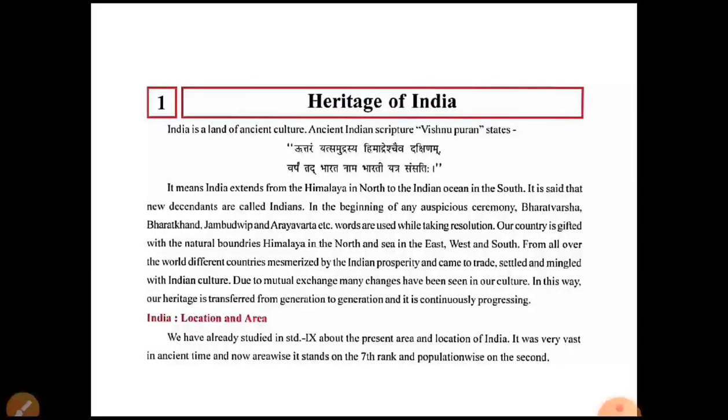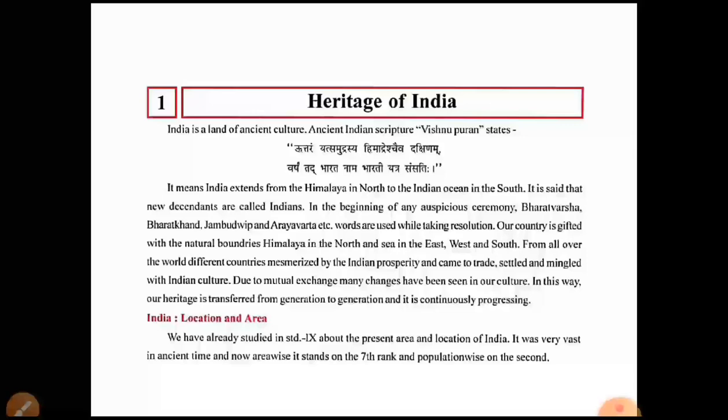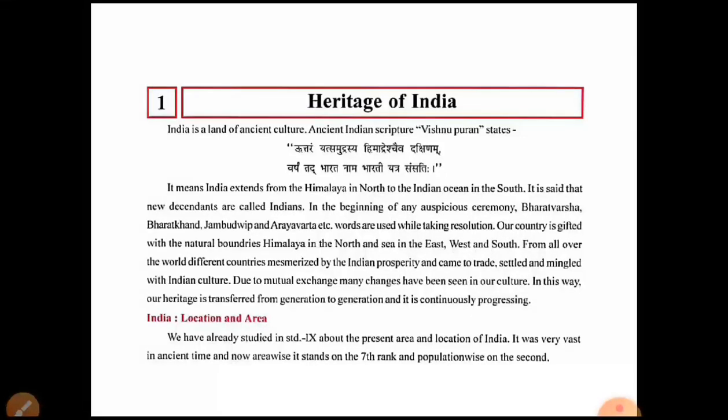They were attracted by the culture, prosperity and wealth of India, and they came to trade in India. They settled in India and mingled, which means they mixed their culture with Indian culture.